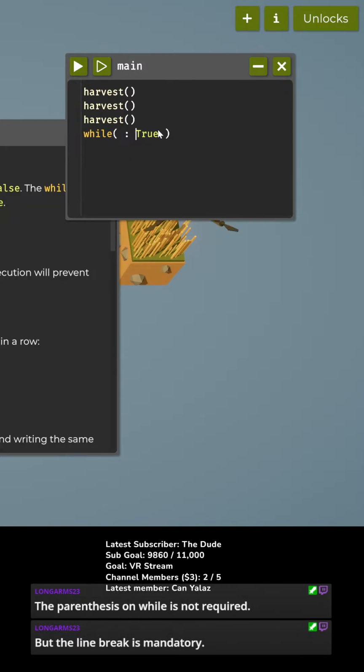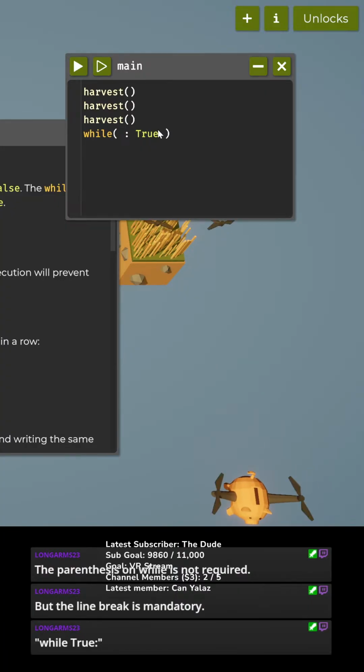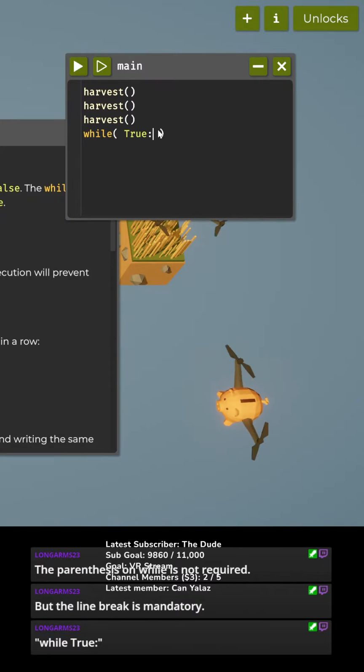Okay, well. Oh, here we go! Long arms, more grass. There are different resources. Probably while true, syntax harvest on the next line. The parentheses on while is not required, but the line break is mandatory. Ah, okay. So while true colon, like that?